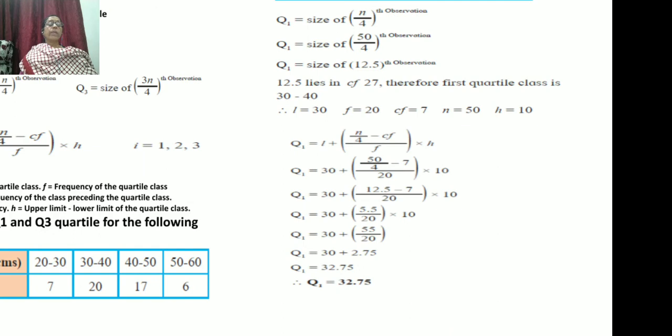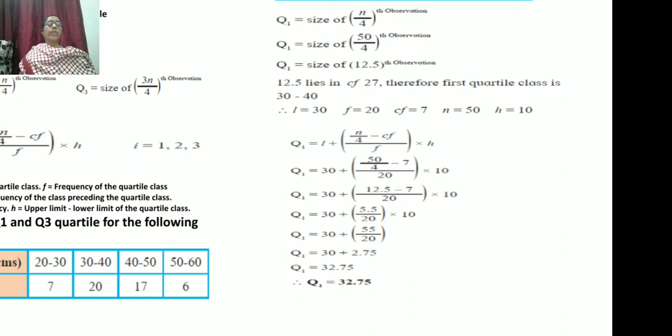Now 5.5 into 10 is 55, so 30 plus 55 divided by 20. We divide 55 by 20 because it is in the bracket. So 30 plus 2.75 is equal to 32.75. So this is quartile 1.